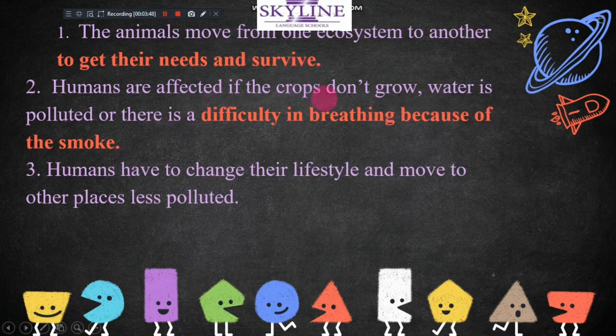When the soil is polluted, the crops cannot grow. But when there are smokes on the earth and the air is polluted, we have difficulty breathing because of the smokes. Humans have to change lifestyle and move to other places less polluted. We can move from our polluted environment to another environment that has less pollution. Okay?